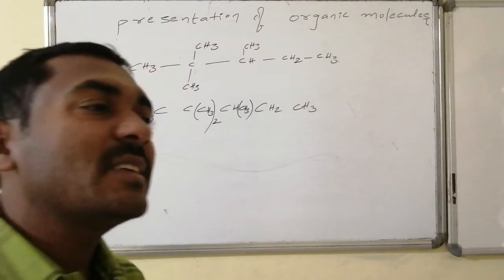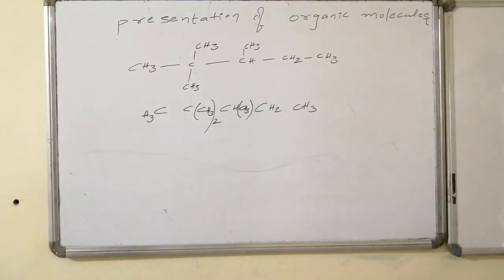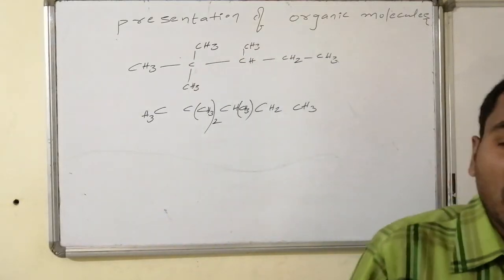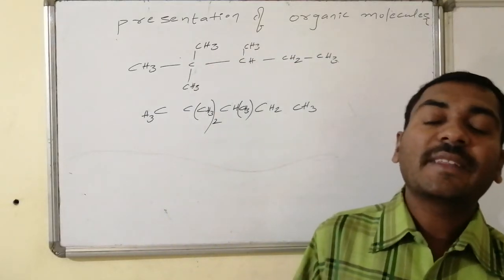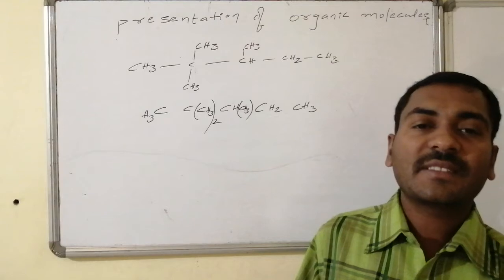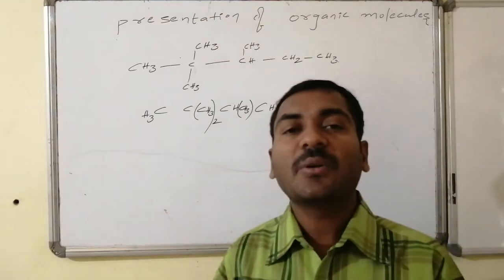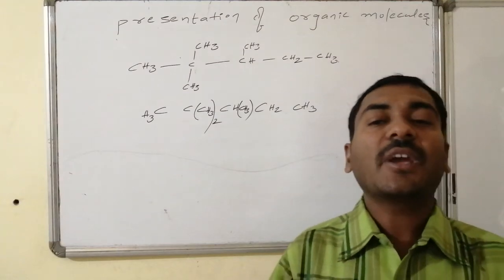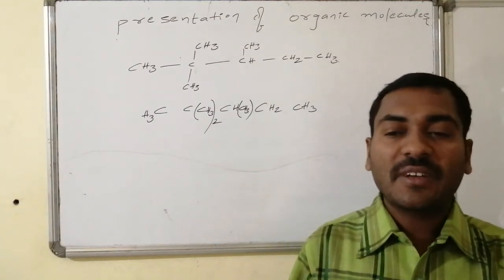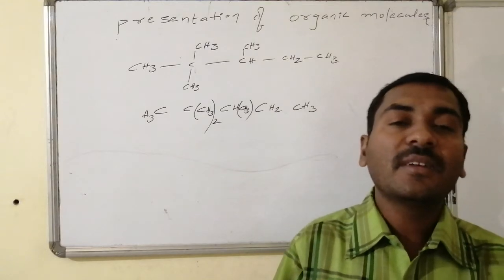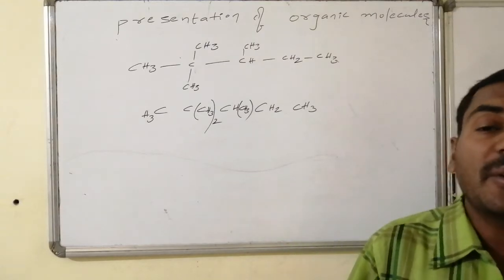Whereas if I write the zigzag way of representation, here whatever the carbon-carbon connectivities are there, all of those are written, and the carbon-hydrogen connectivities are considered as normal, regular connectivities, and those are not written. We have to assume that wherever valencies are not shown, those are all filled with carbon-hydrogen connectivities.